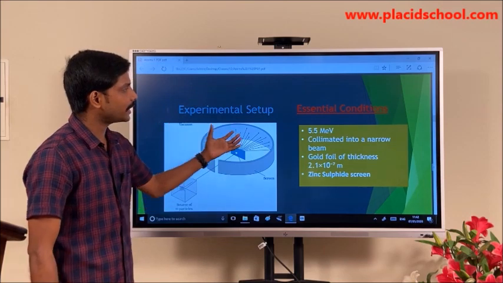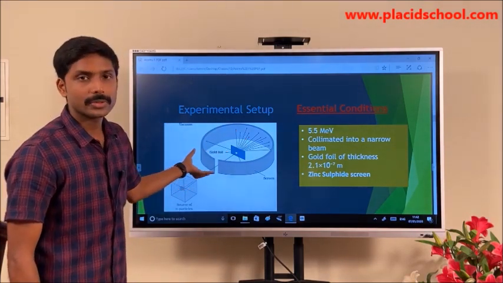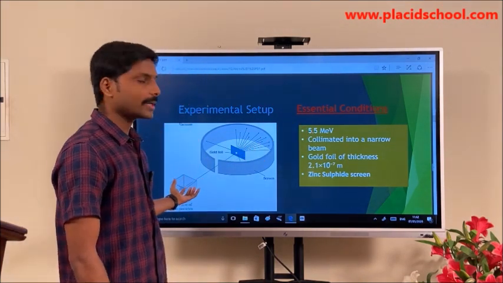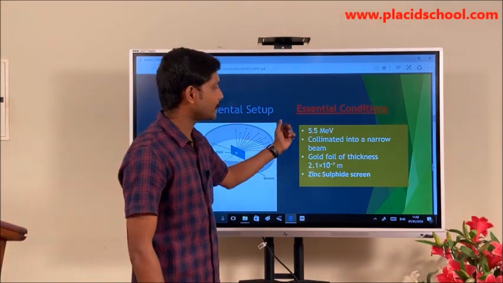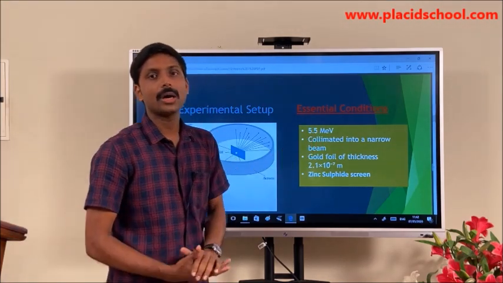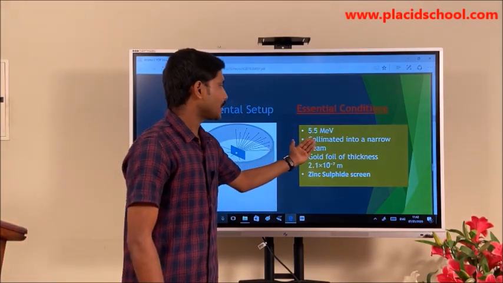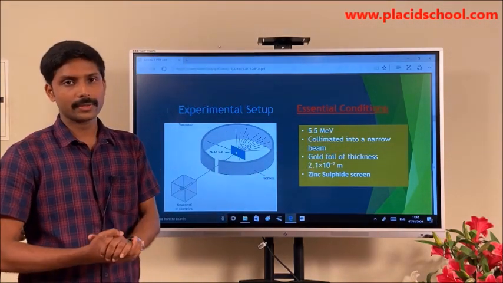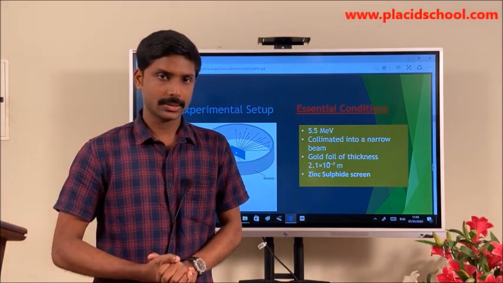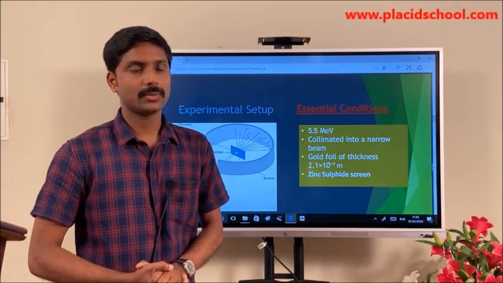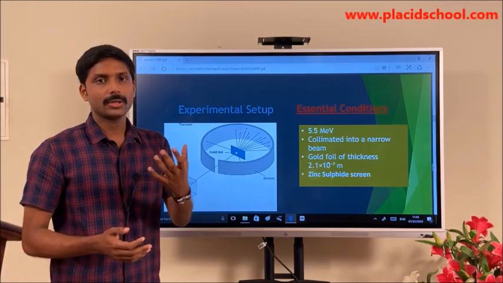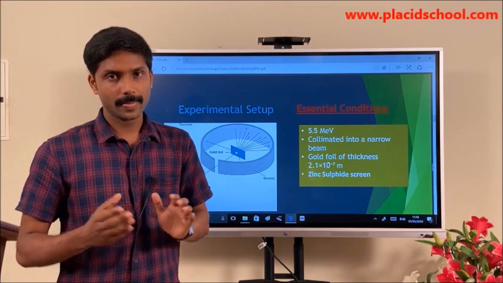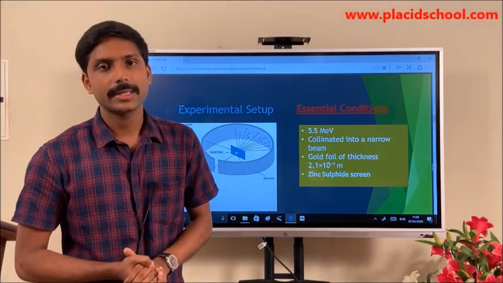There is an essential condition for this experiment to take place. The alpha particles are supplied with an energy of 5.5 mega electron volt, and they are collimated into a narrow beam. Assume that we have a normal torchlight and a laser beam. What is the difference between the two? The normal torchlight will scatter the light, whereas the laser beam will travel only in one particular direction.